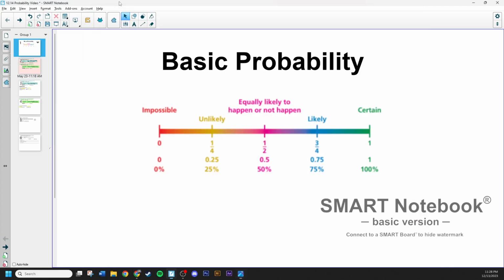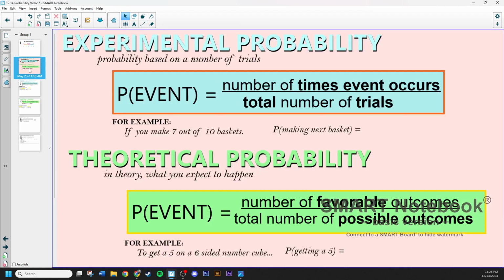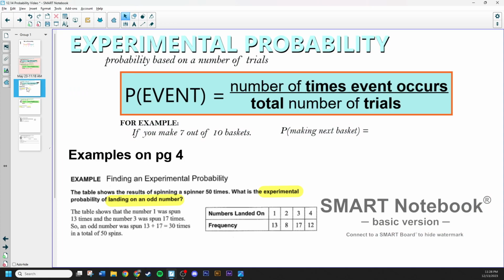All right, so let's move back to our presentation. So let's go ahead and check out the examples. We'll try to apply these to a couple problems that are on page 4. Okay, so like I said, the top one is talking about experimental probability first. So we'll do that first. So we'll leave this up here. This is kind of just telling our formatting. And let's go down here. Give me a second. I'll put it in red.